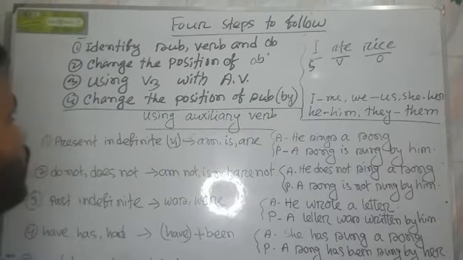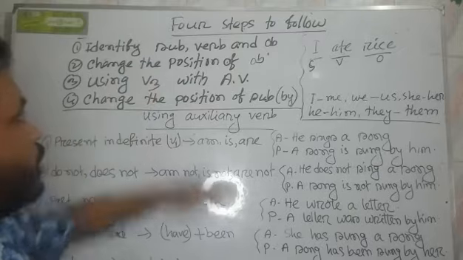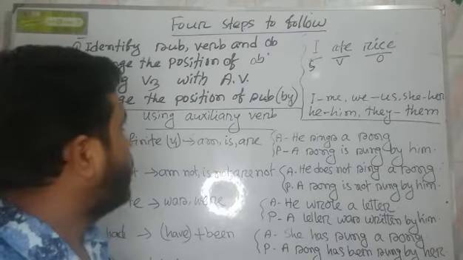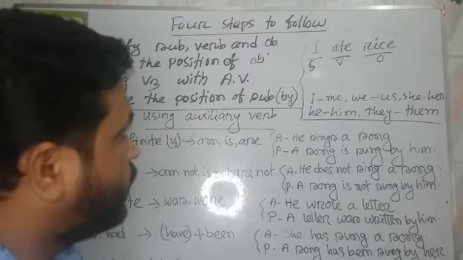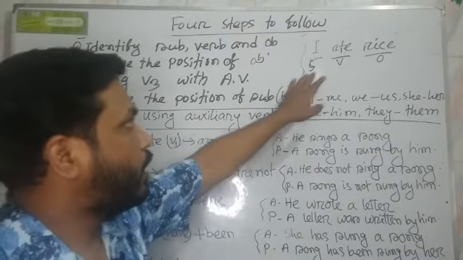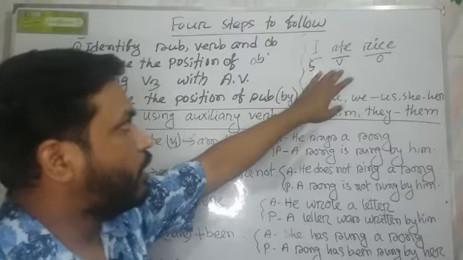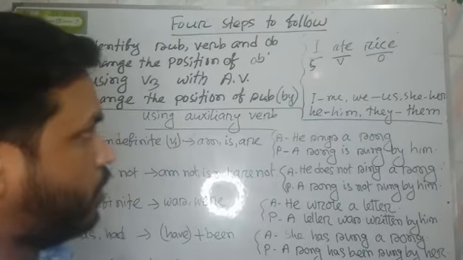Then we have to change the position of the object. That means the object is used at the beginning of a passive sentence.